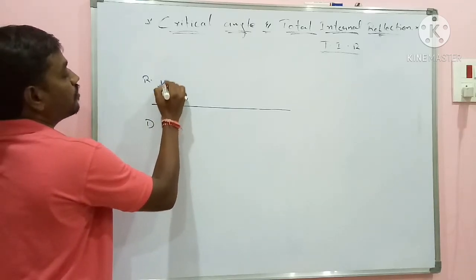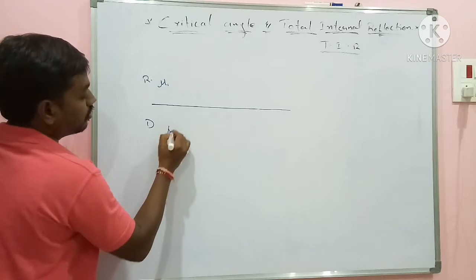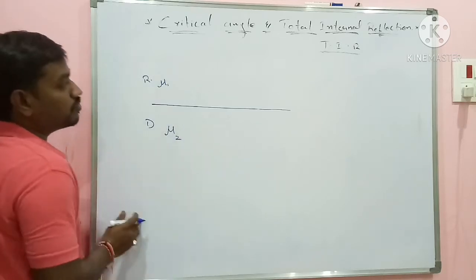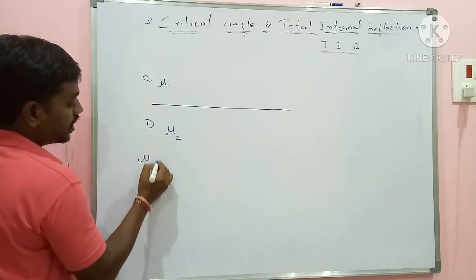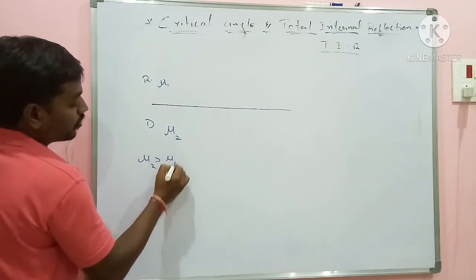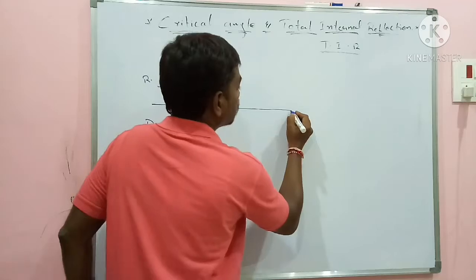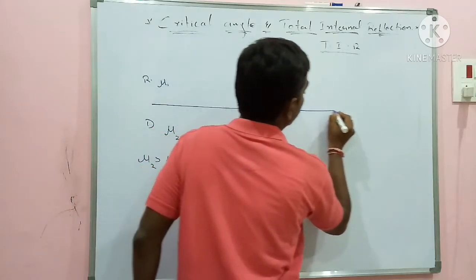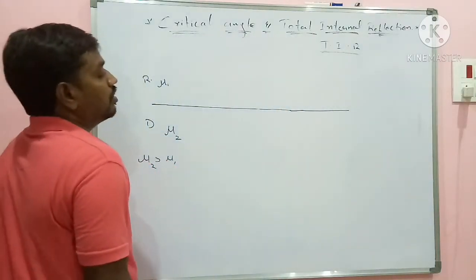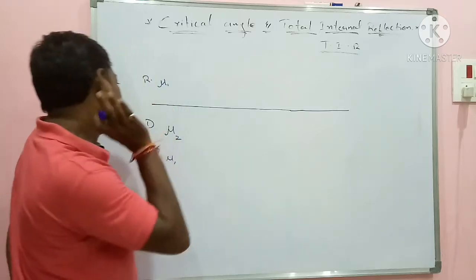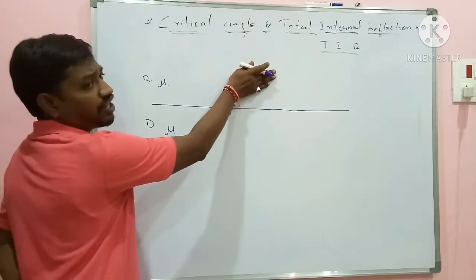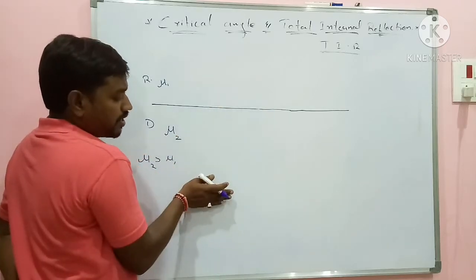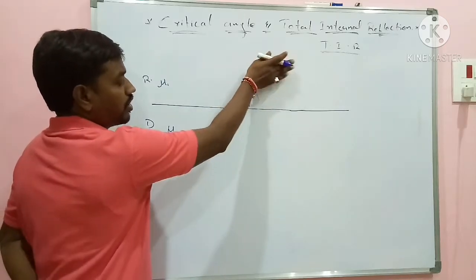Here you consider the refractive index as mu1 and here you consider the refractive index as mu2. Condition, what did I say? Mu2 is greater than mu1. So let me extend this interface somewhere till here. Now imagine the condition. First condition is light is passing from the denser medium to the rarer medium.